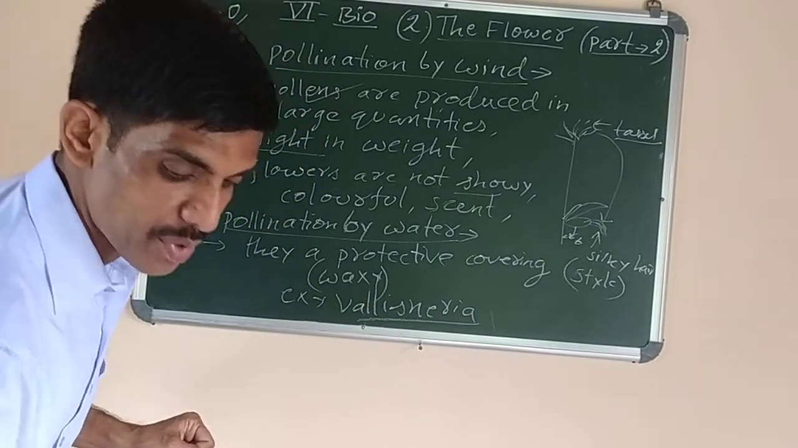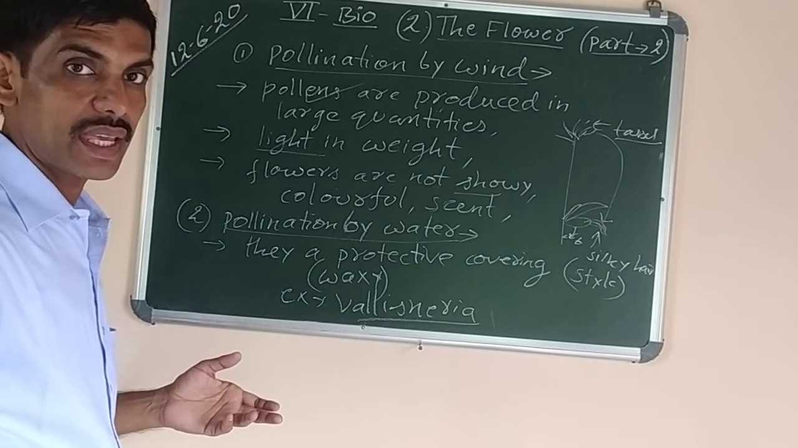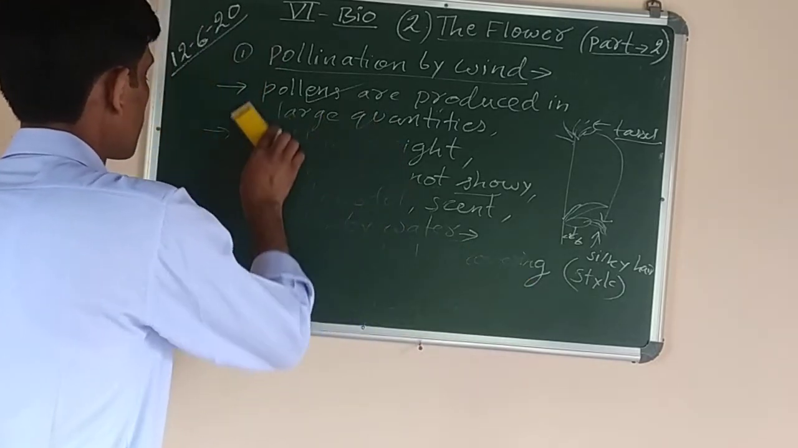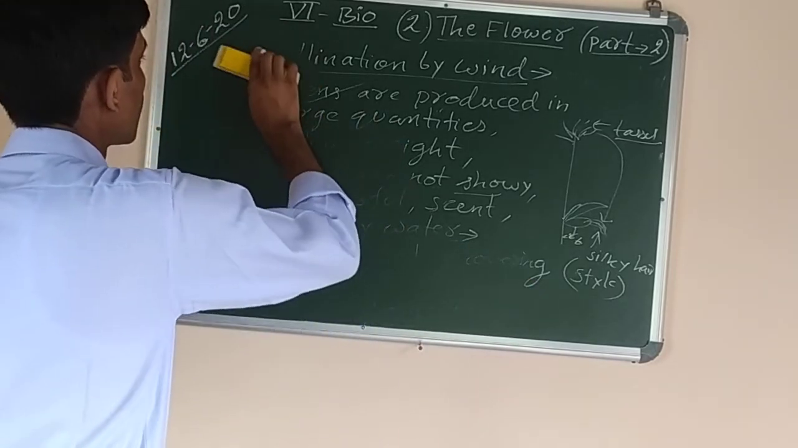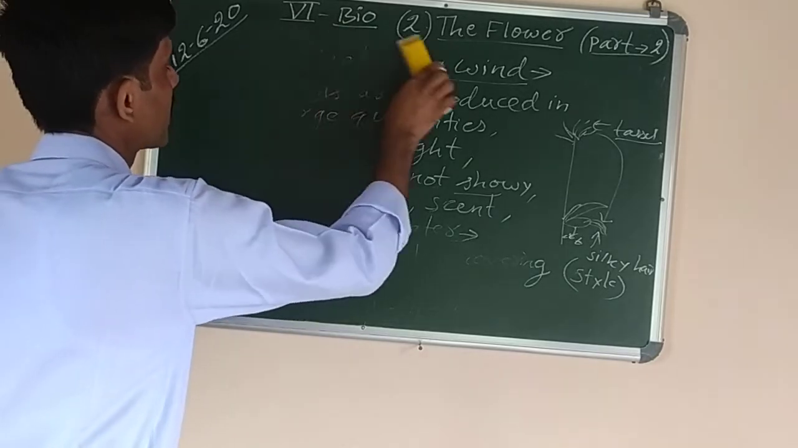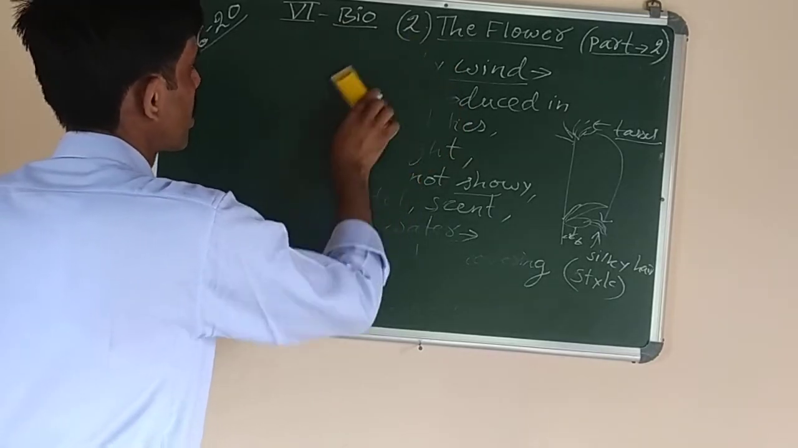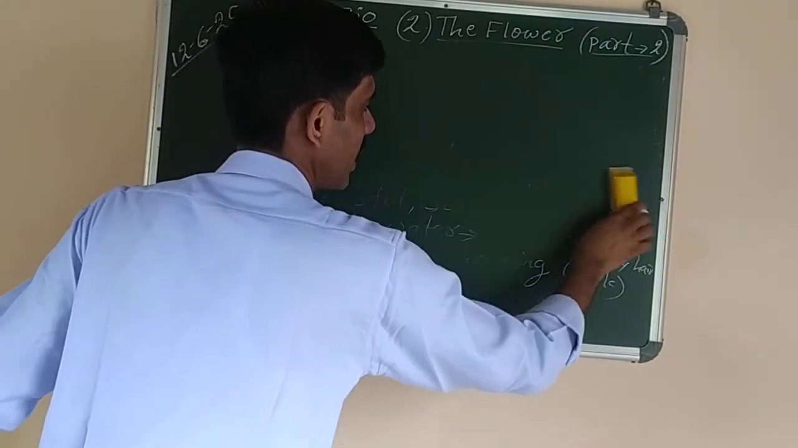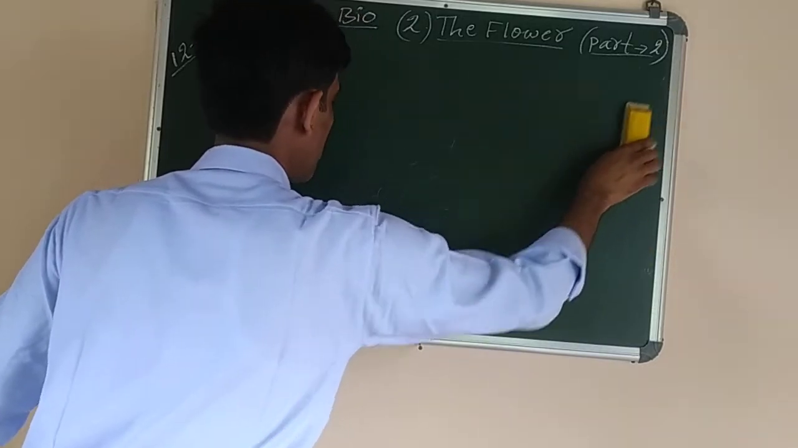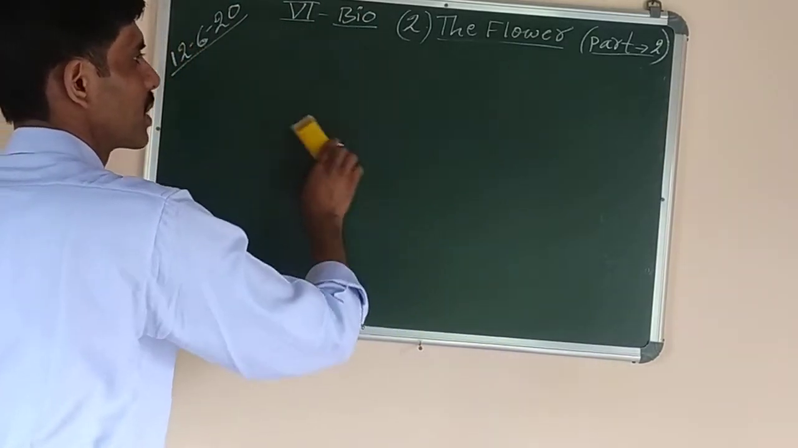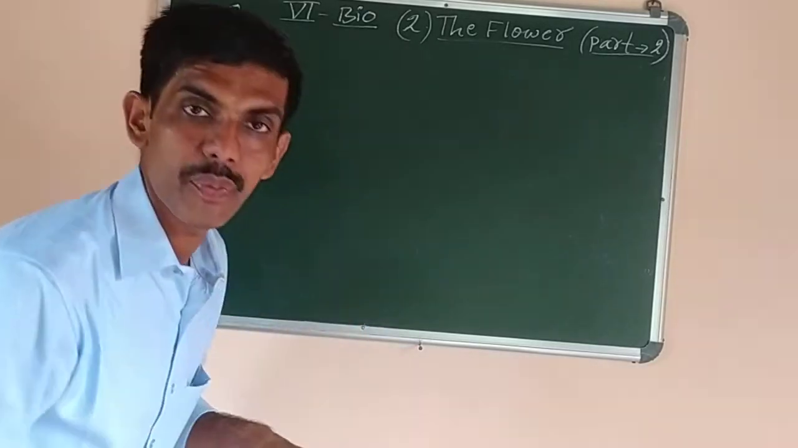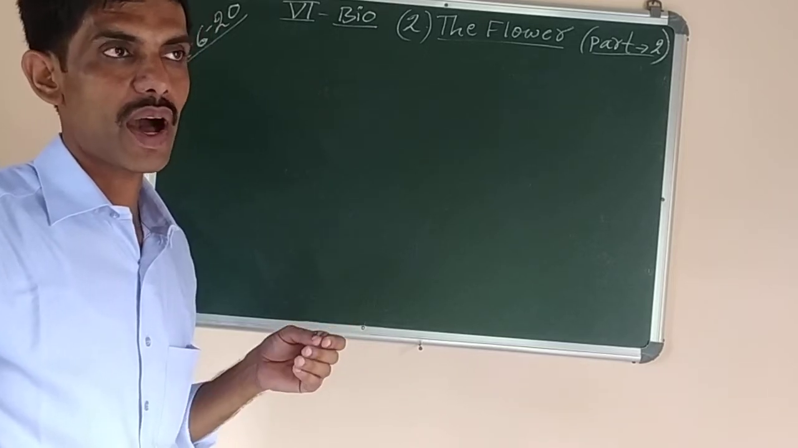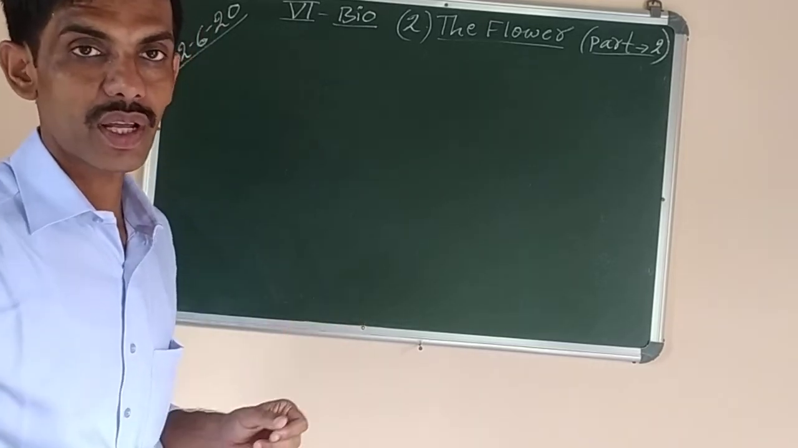Okay. Now next one we have to study is pollination by animals. But before that, one question is there in your book. The question is, why do wind pollinated and water pollinated flowers produce large quantity of pollen grains? And the answer is, wind and water pollinated flowers produce large quantity of pollen grains because the pollens may not always fall on the flower. Most of them are wasted. That's why they are produced in large quantity.